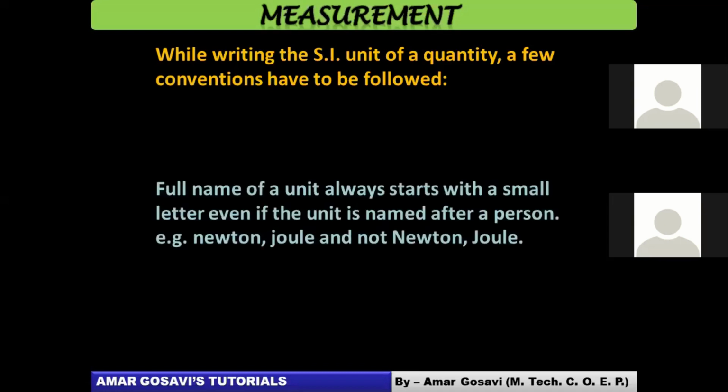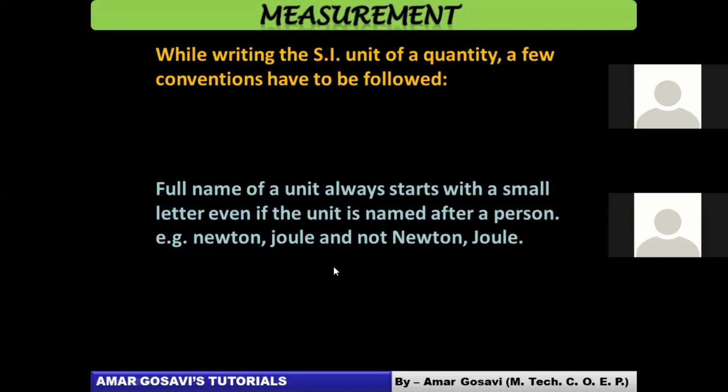The first rule, friends, try and understand this: the full name of a unit always starts with a small letter. Say, for example, you want to write 10 newton. You want to write the full name, newton, so you will start with a small letter. You will never start with a capital letter. If you do it, you will lose your marks from here onwards.